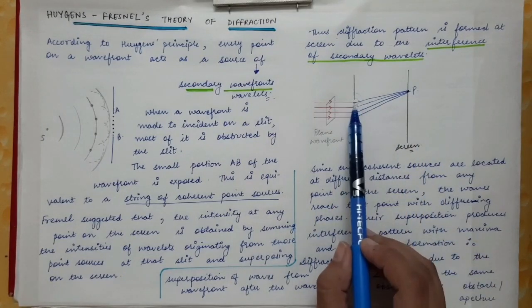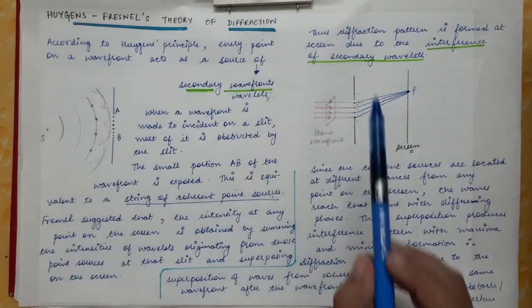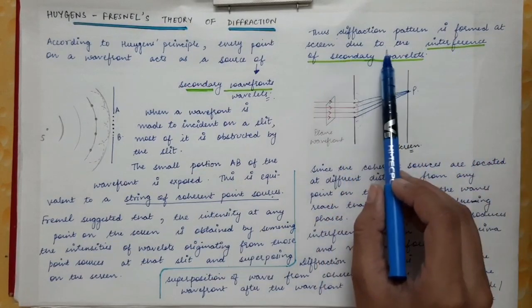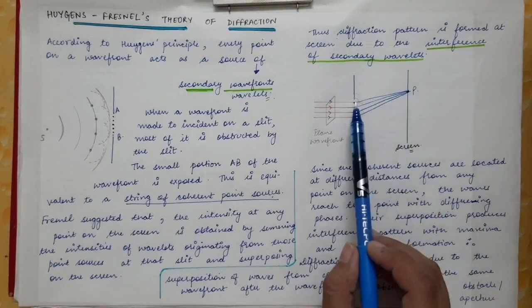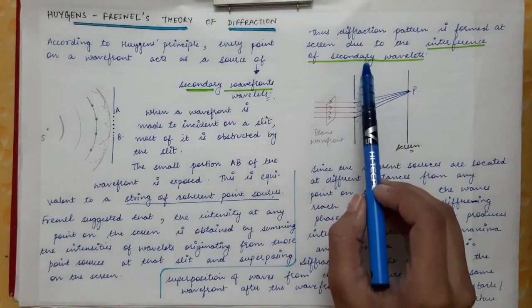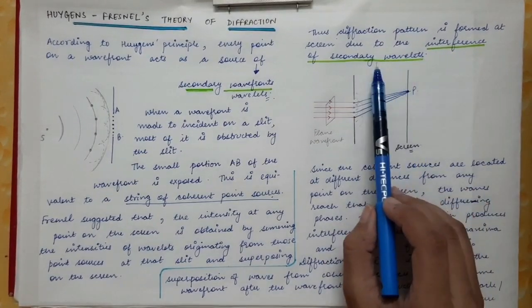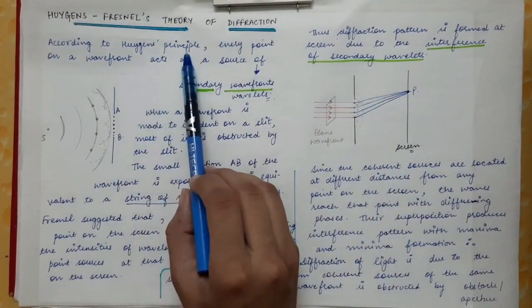So these points will act as coherent point sources. Thus the diffraction pattern is obtained at the screen due to the interference of secondary wavelets. These are the spherical secondary wavelets which are emitted, and the reason behind this emission of secondary wavelets is the Huygens principle.